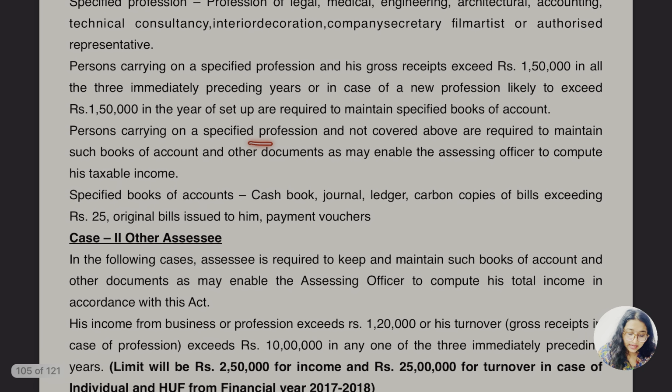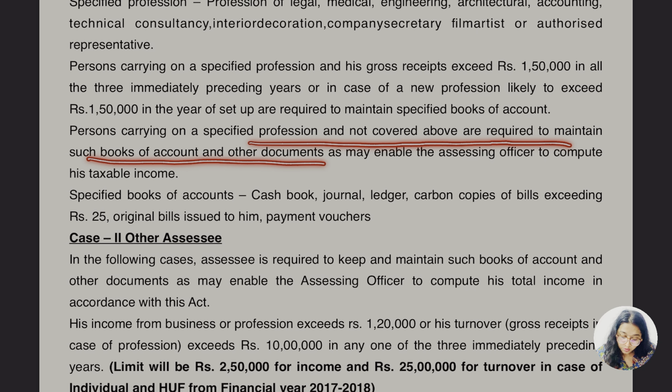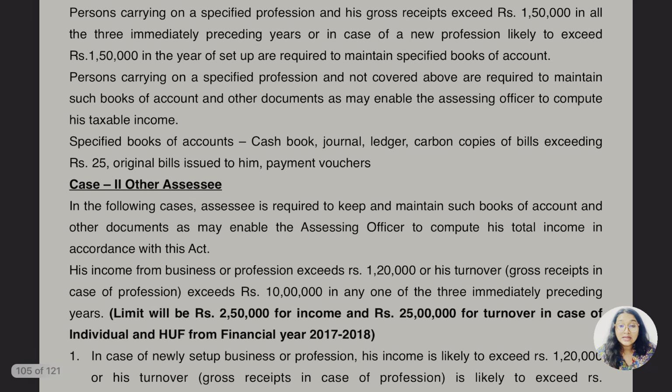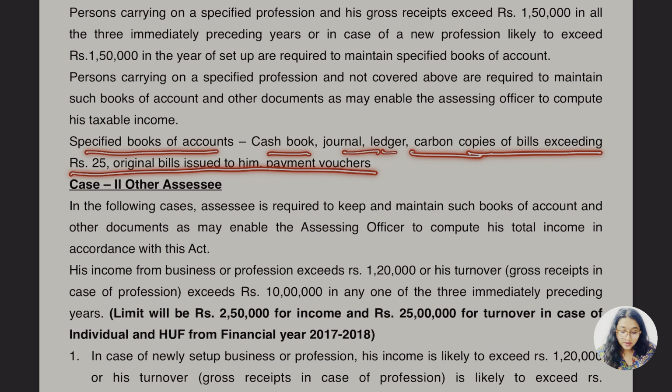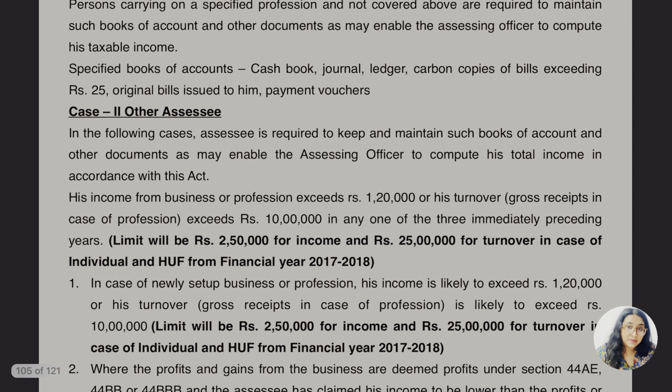Persons carrying on a specified profession not covered above are required to maintain such books of accounts and other documents as may enable the assessing officer to compute total taxable income. Specified books of accounts: cash book, journal, ledger, carbon copies of bills exceeding rupees 25, original bills issued to him, payment vouchers.